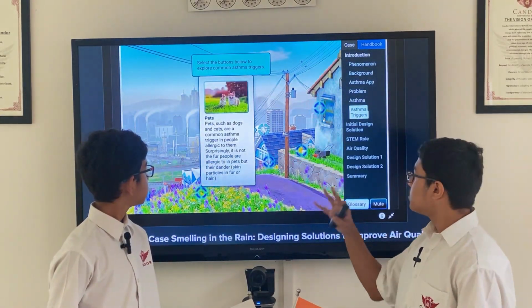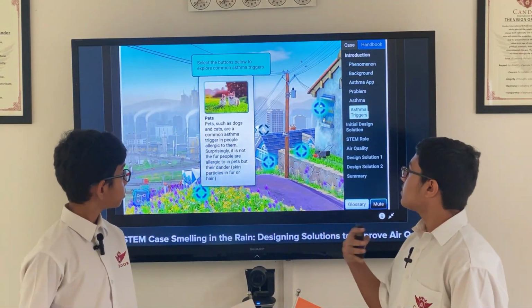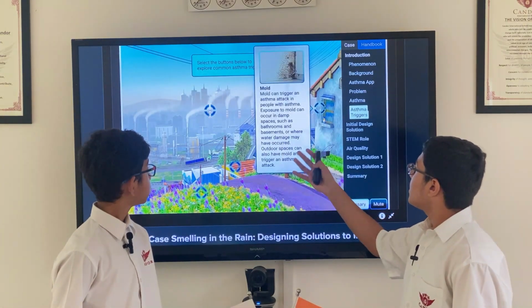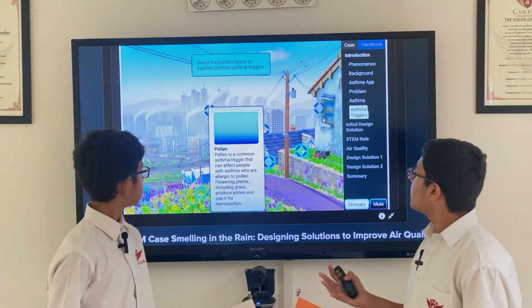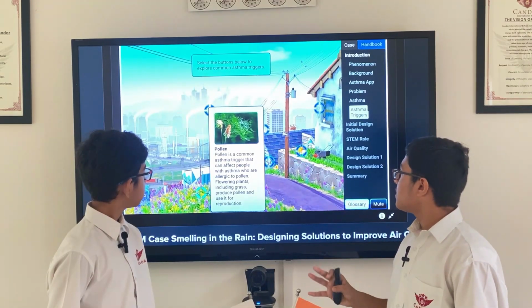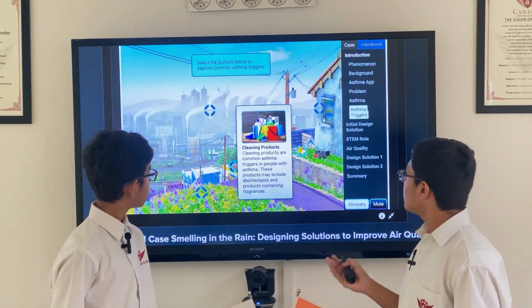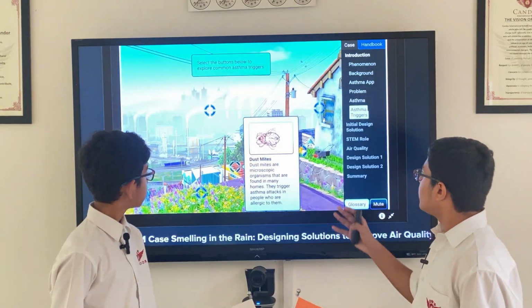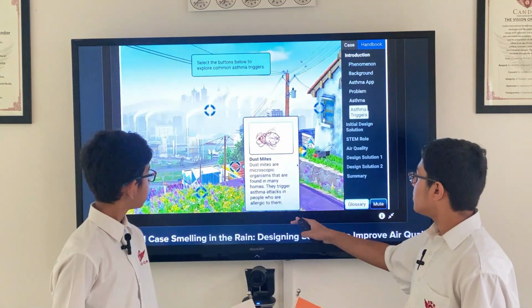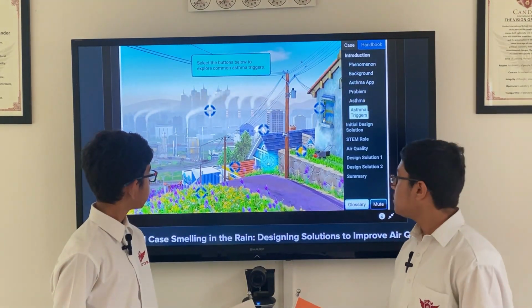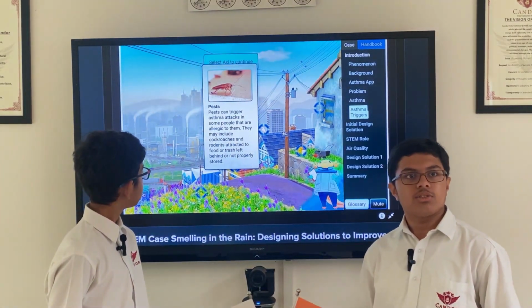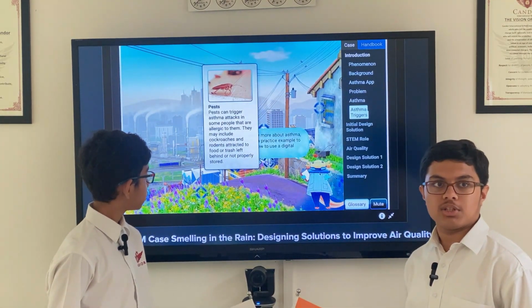Pets are a common source of asthma because their fur can cause allergies. Mold occurs in damp spaces and can also trigger an asthma attack. Pollen is a very common asthma trigger. Cleaning products, the disinfectants in cleaning products, can cause asthma. Dust mites are microscopic organisms that can also create asthma allergies. And pests also create asthma triggers because people are allergic to them.